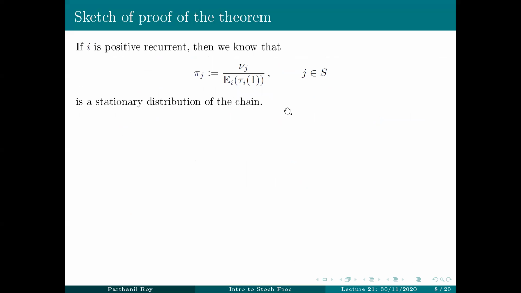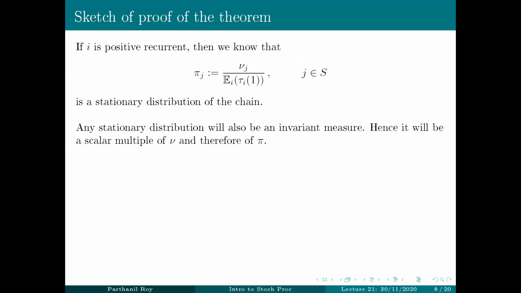Now suppose I is positive recurrent. Then we know that the normalized version of nu j, pi j, is a stationary distribution of the chain. Now, any stationary distribution will also be an invariant measure. Hence, it will be a scalar multiple of nu.